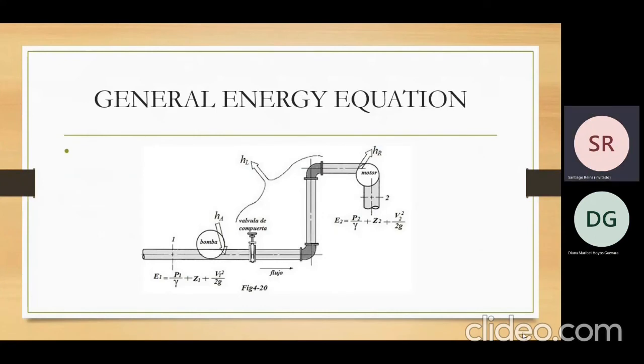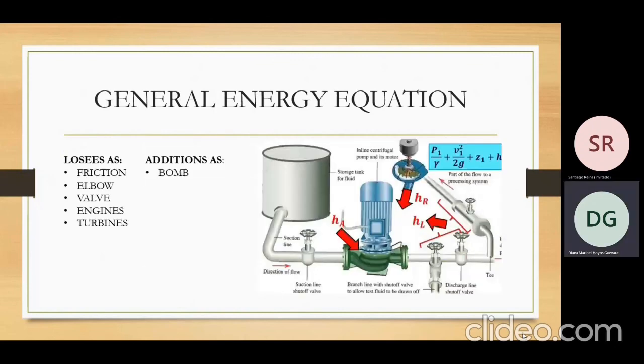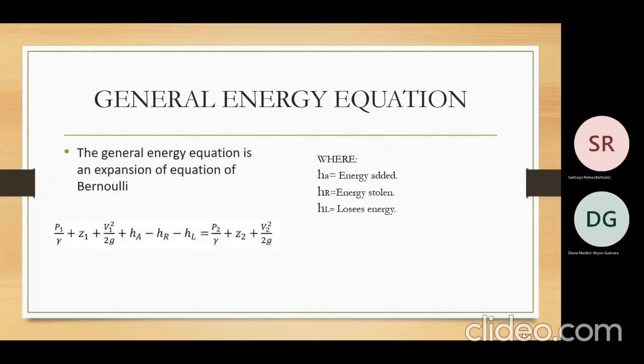Now the general energy equation for flow. Although Bernoulli's equation is useful for many problems, it cannot solve problems that contemplate energy that is added to the fluid or that is extracted from it, such as losses from friction, valves, engines and turbines, and additions such as a pump. The general energy equation is an extension of Bernoulli's equation, with the difference that there are losses and additions of energy.